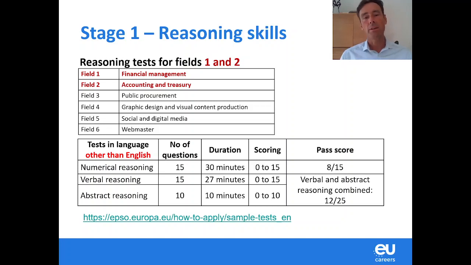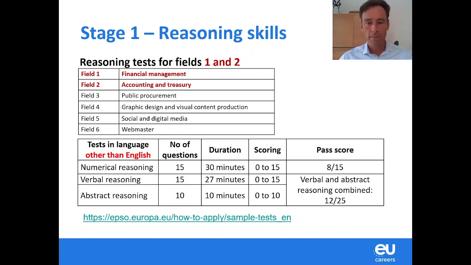So you need a separate pass score of 8 out of 15 in this case for numerical reasoning. And then, as you can see, there is a combined pass mark for verbal and abstract reasoning. And there you need 12 out of 25. Okay? You sit these reasoning skills tests not in English, so in your other language.